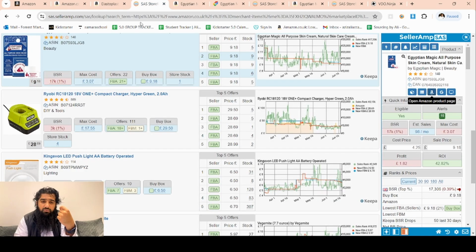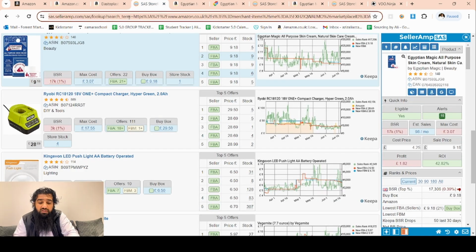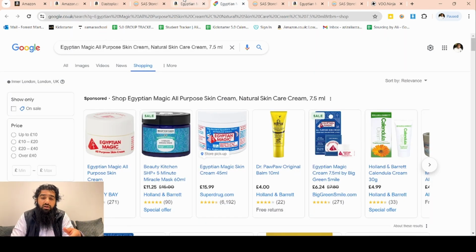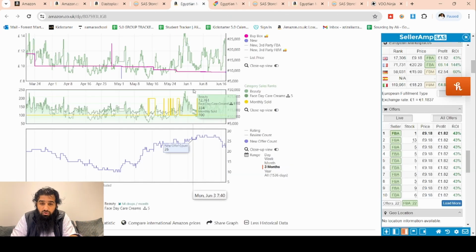So the best thing to do is to keep links of these sellers in your G sheet, because these sellers would have hundreds of products, so it would not be possible to go through all of them. You might want to save the link in your G sheet so that you can come back again in the future and check their products. Maybe they would add new products that you do not want to miss, and then keep adding those storefronts to your G sheet. So let's analyze this product.